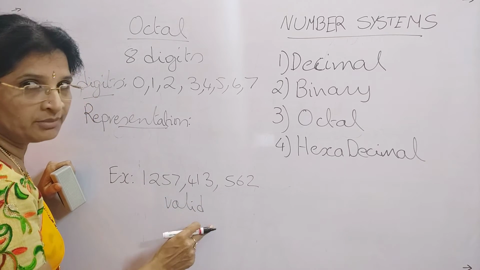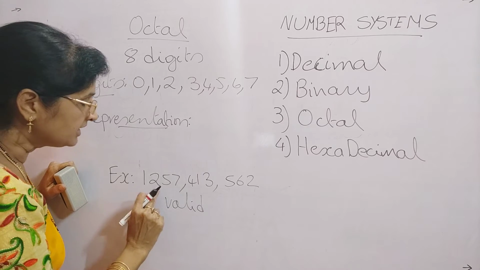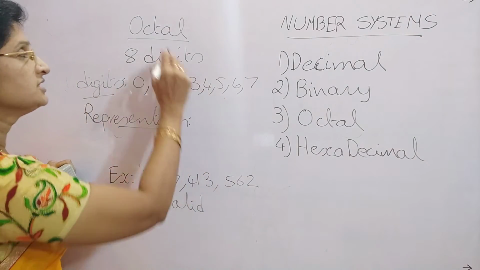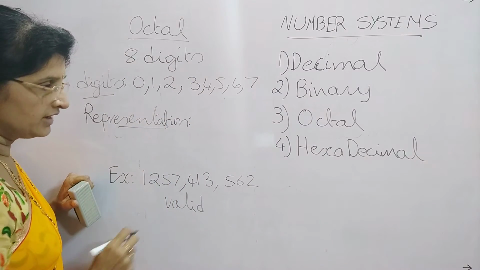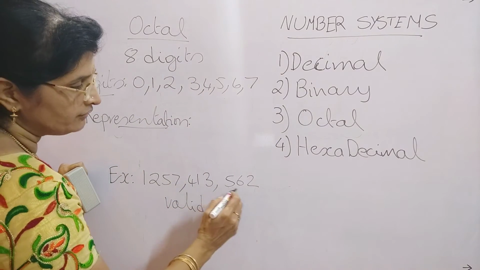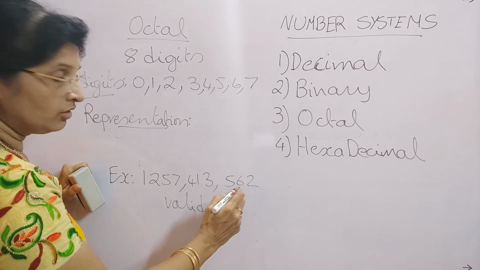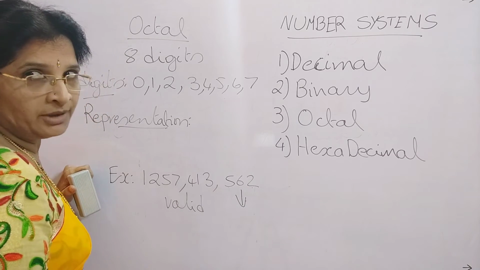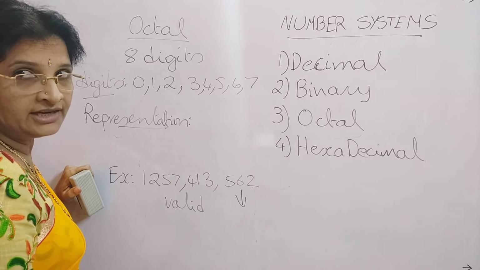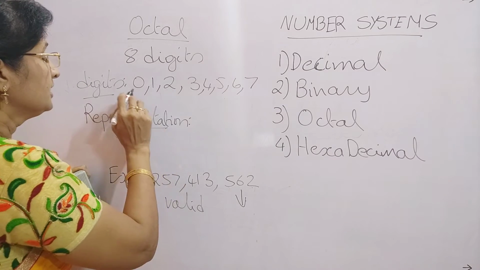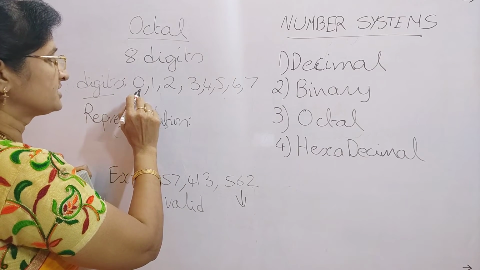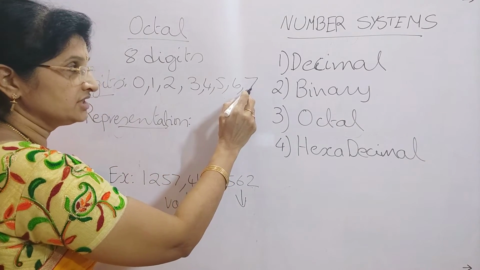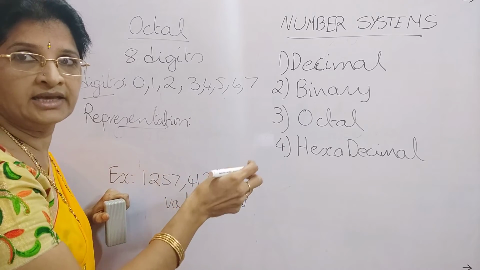Why are we saying them valid? Because all the digits of these particular numbers are only from the digits of the octal numbers. For example, if you take 562, is it valid for decimal or not? It is also valid for decimal, because in decimal number system we have all these digits, in addition to which we have 8 and 9 extra.